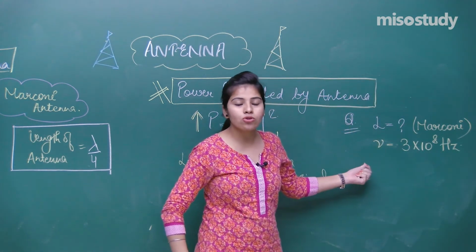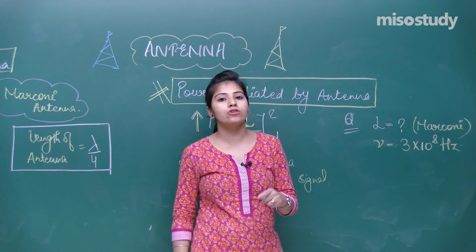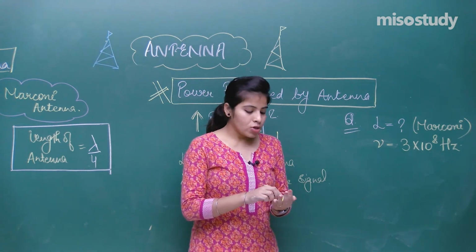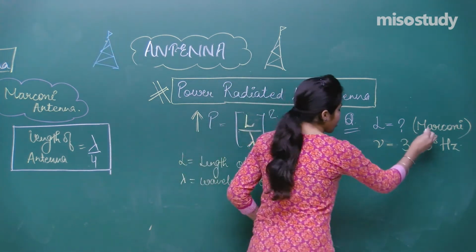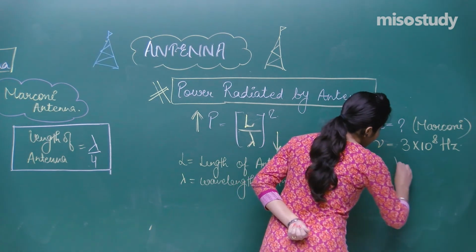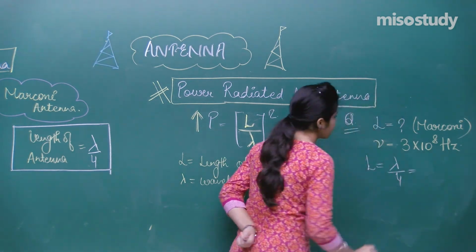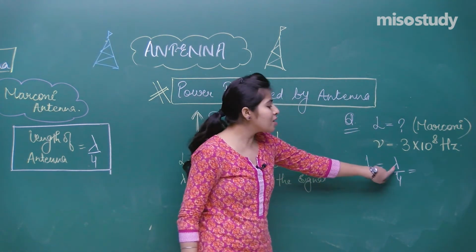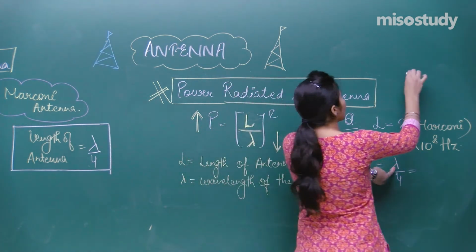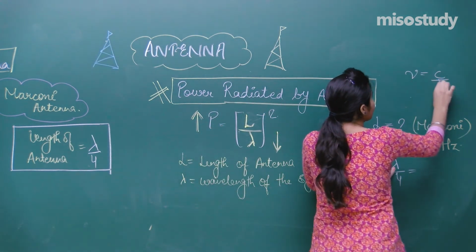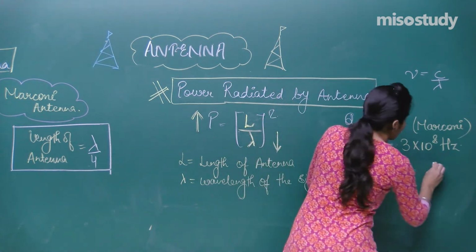Now you have to tell me what should be the length of the antenna. You will say, ma'am, the Marconi antenna gives the formula L equals lambda by 4. And we know that in place of lambda, I can put one formula, because nu equals C by lambda. So lambda equals C by nu.